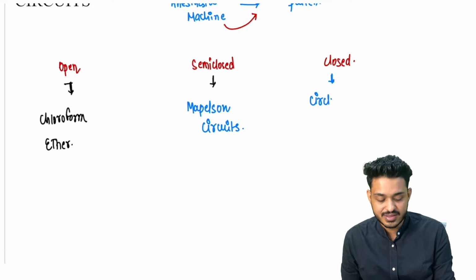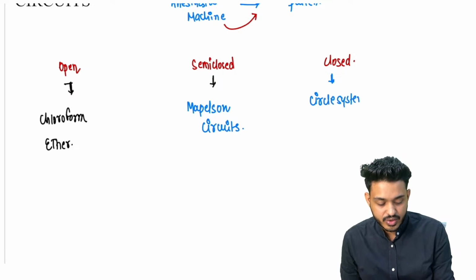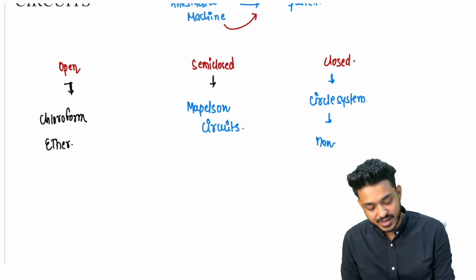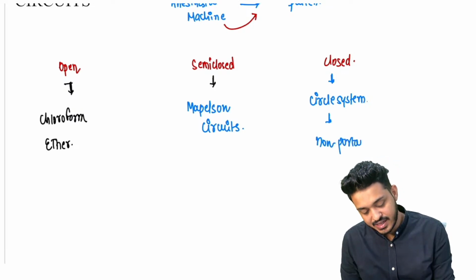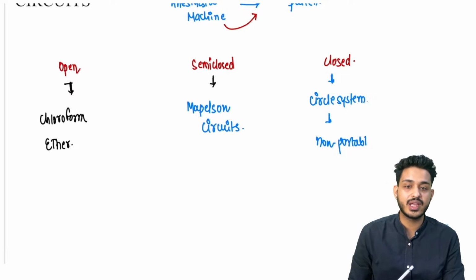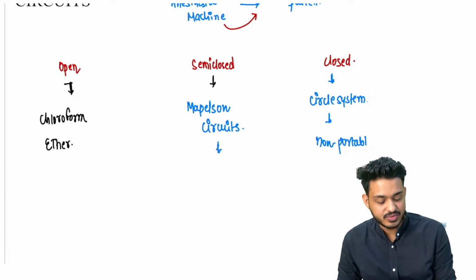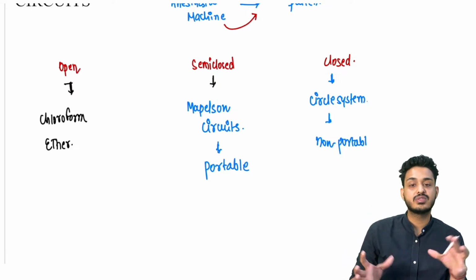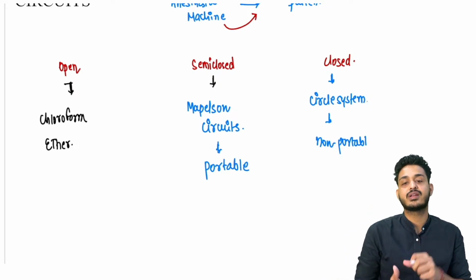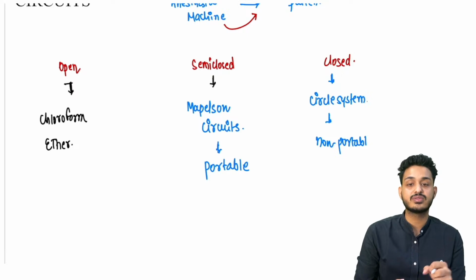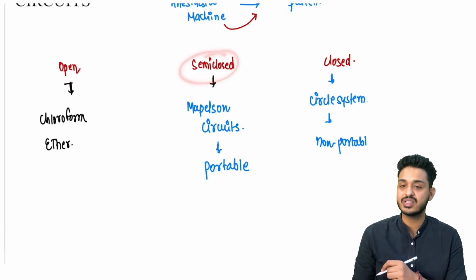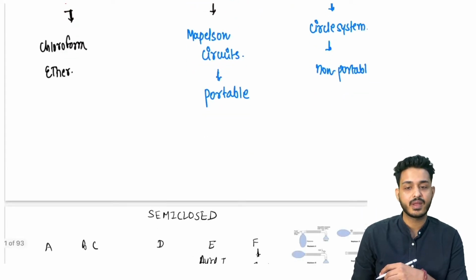It is going to be a circle system. These are going to be non-portable circuits. Where will you find them? In the hospital, inside the OT. And the circuits which are portable are the semi-closed ones. You must have seen them taking a patient somewhere and pressing an Ambu bag, and some gases are going to the patient. The circuits we are using there are your semi-closed circuits.